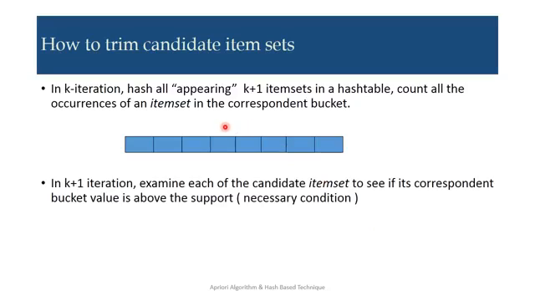Now, how to trim candidate item sets? In the k-th iteration, hash all appearing k plus 1 item sets in a hash table. Count all the occurrences of an item set in the corresponding bucket. In the k plus one iteration, examine each candidate item set to see whether its corresponding bucket value is above the support. This is the necessary condition.